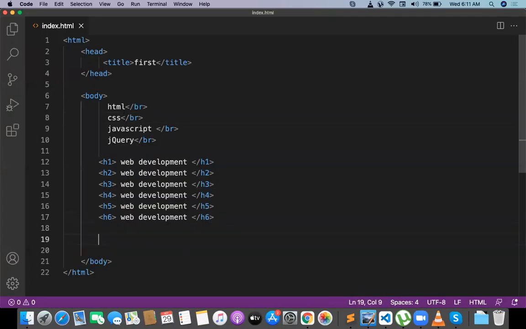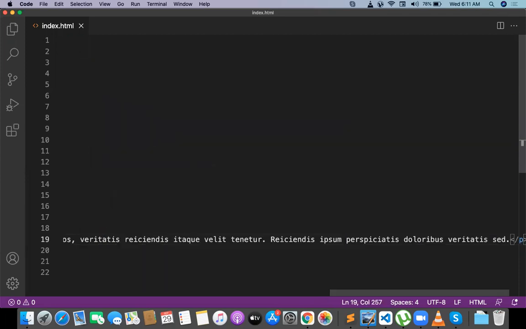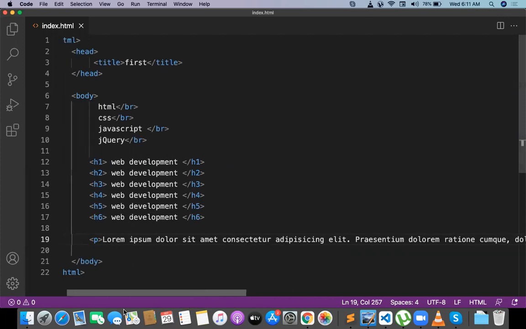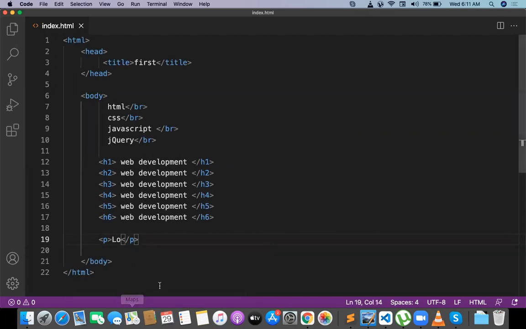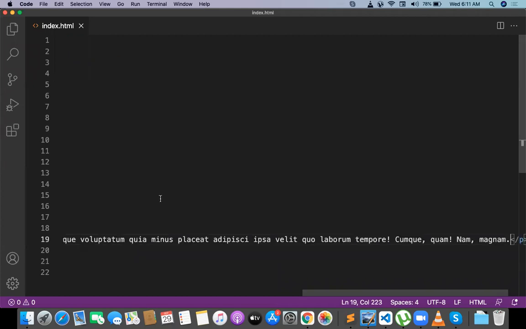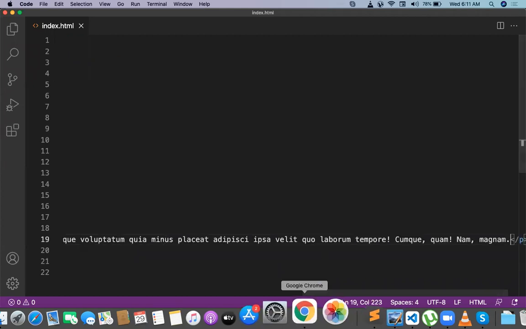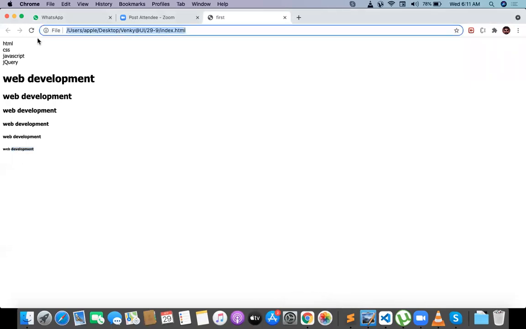Then I want to take a paragraph. If you want to take a paragraph, I take a lorem. This is plain text for the paragraph, which I'm taking from lorem ipsum. Whenever you want some plain text for a paragraph, just search for lorem. Lorem is a dummy text. This is the Emmet version, so you can get plain text for the paragraph. And I'll be having a lot of content for the paragraph.